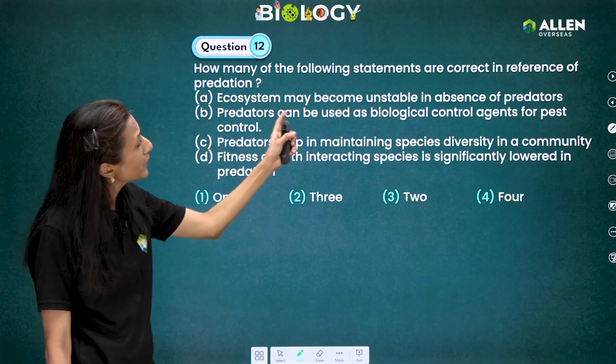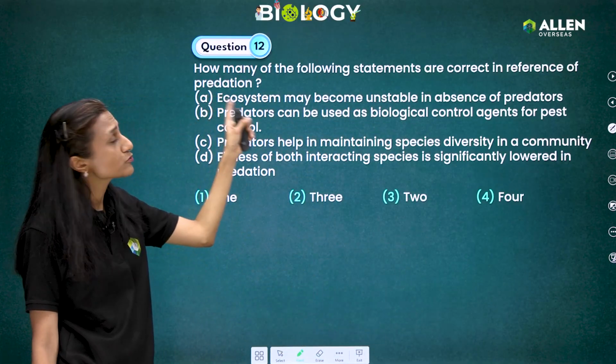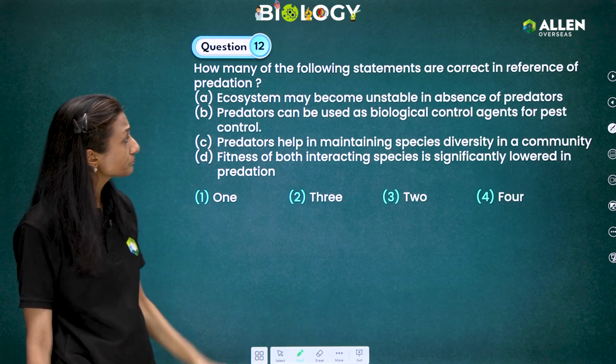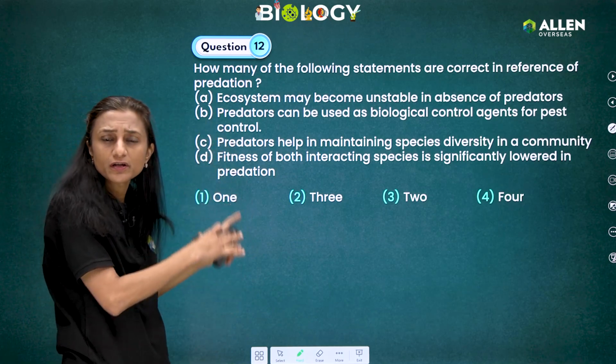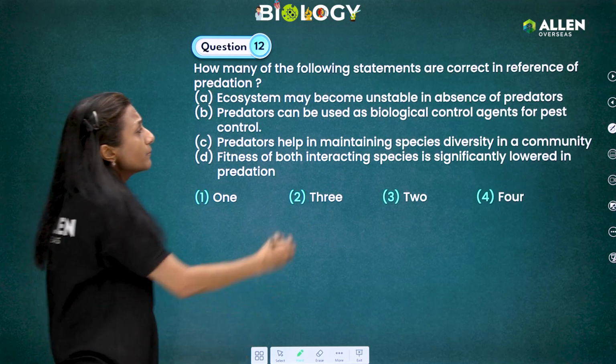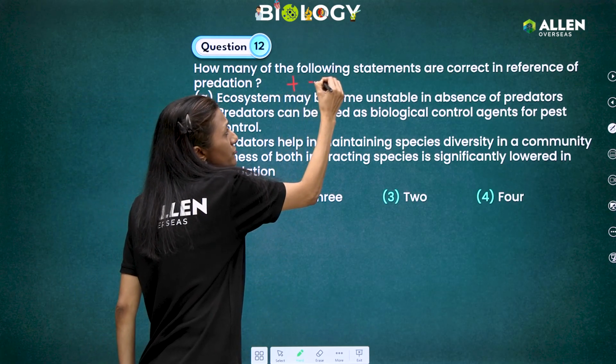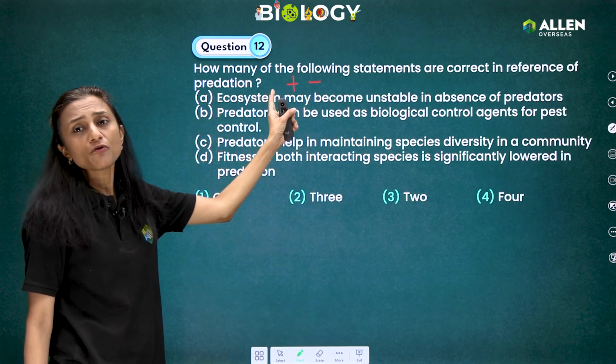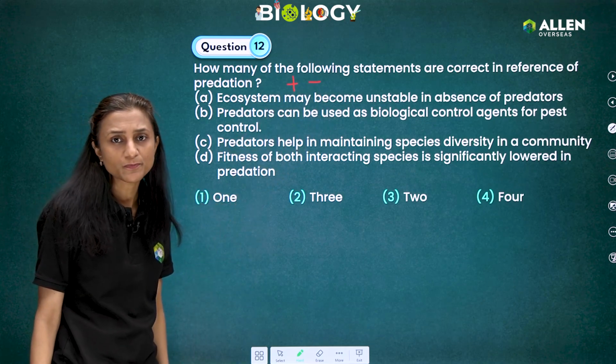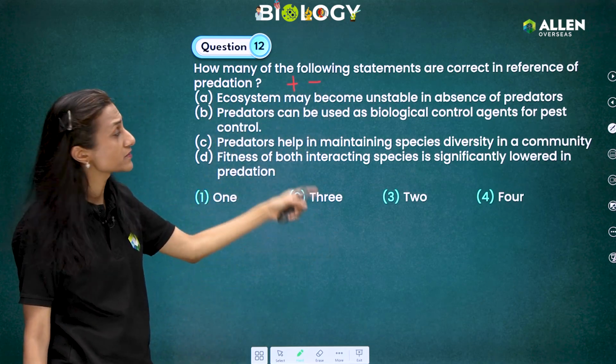How many of the following statements are correct in reference to predation? Okay. So we have already discussed this before discussing all these options. We know predation is a plus-minus interaction where it is beneficial for one and harmful for another species. Okay. Now we read the statements.